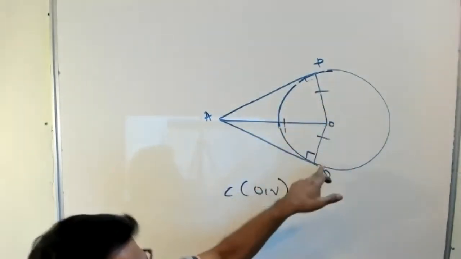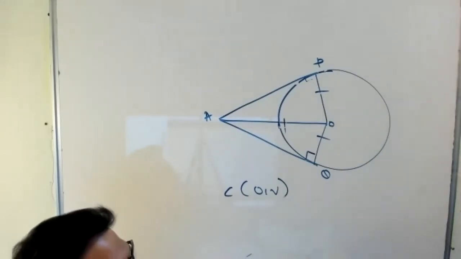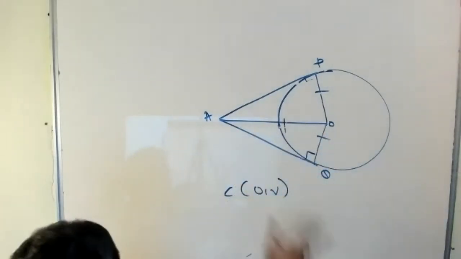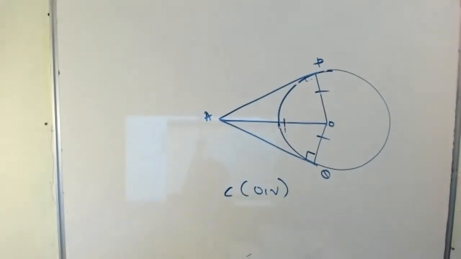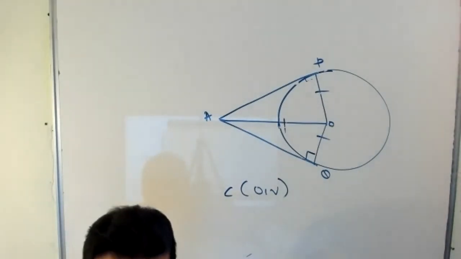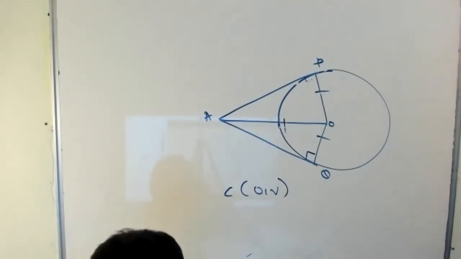Then OP equal to OQ, radii. Then OA equal to OA, common. Therefore, these triangles are congruent by RHS. Clear now? This is very simple, and it is the only theorem from circles, so there is a chance this question will come. Everyone okay?